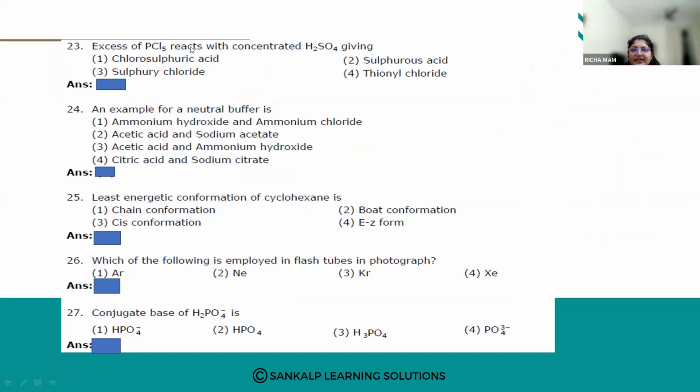Excess of PCl5 reacts with concentrated H2SO4 giving. This is from your p-block elements, so leave this question.